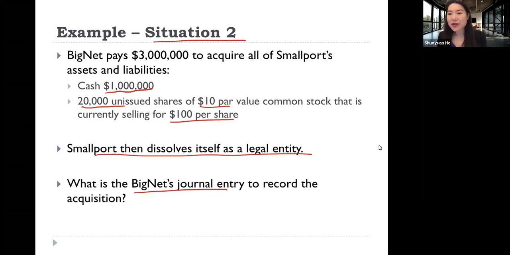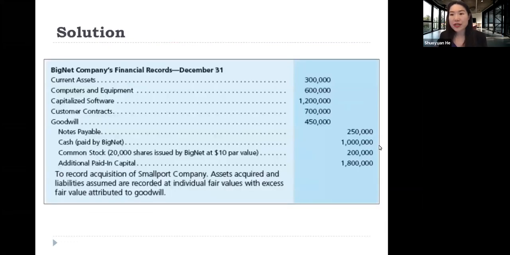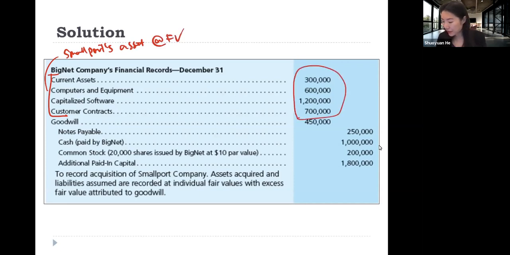So in this situation, almost everything is the same as before. The only difference is BigNet is paying more. So we still do the same thing as before. We debit all of small part's assets at the fair value of those assets. And we credit small part's liability at the fair value of the liability. And we credit the consideration transferred at its fair value.